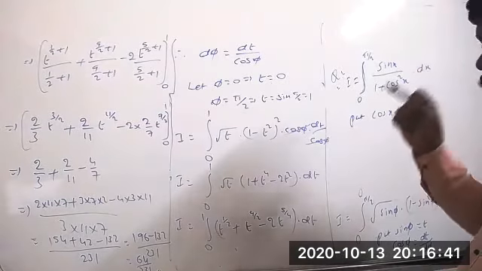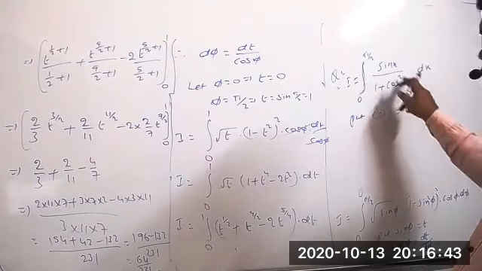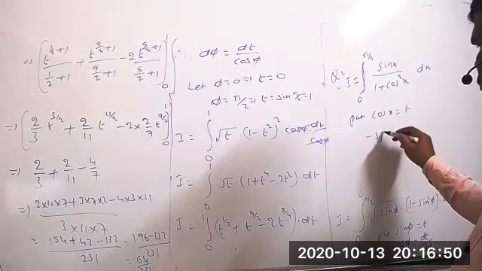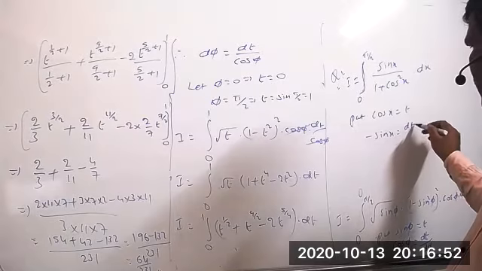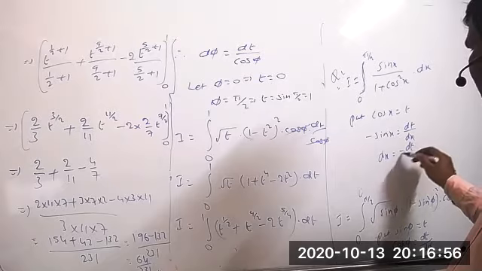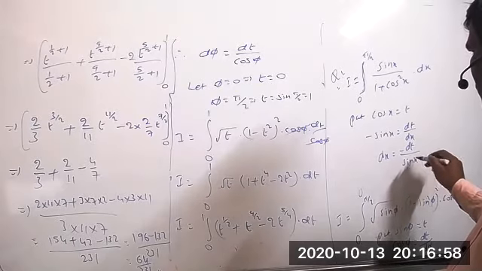That means clearly we'll get only sin, and sin will be cancelled. So minus 1 by 1 plus x square means 1 plus t square you will get. Correct? So differentiate this now. Minus sin x equal to dt by dx. So the value of dx you can write as minus dt by sin x.